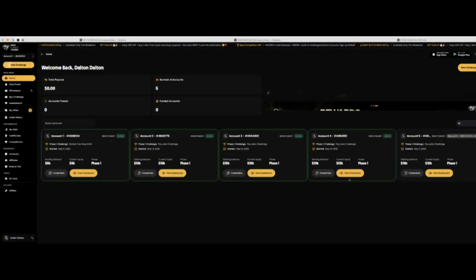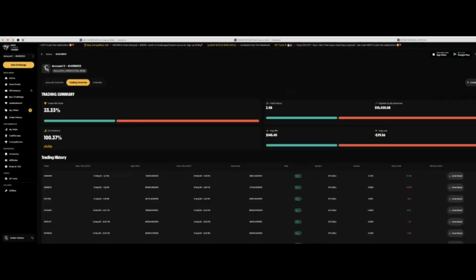So I decided to get an extra 3 pay later challenges. I was taking one trade on each account daily, so I was able to distribute my losses across the whole account. My win rate here appears to be 33%. My consistency is over 100%. My average risk to reward is 2.4.